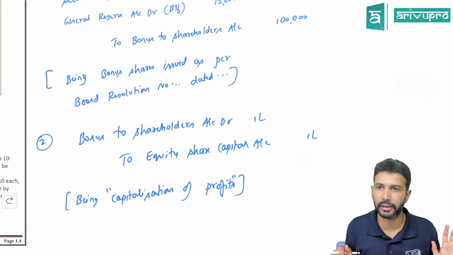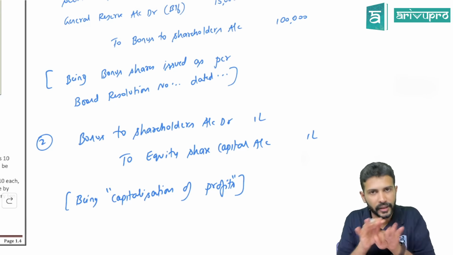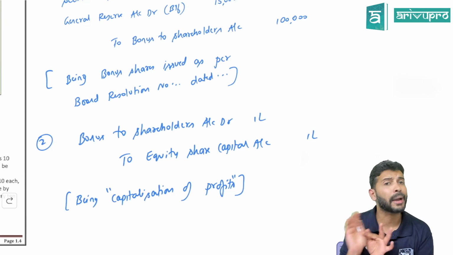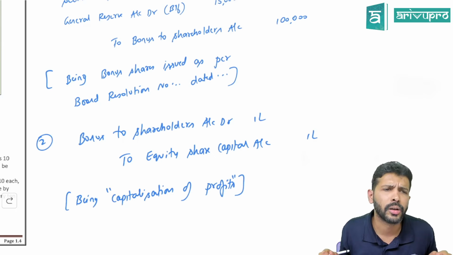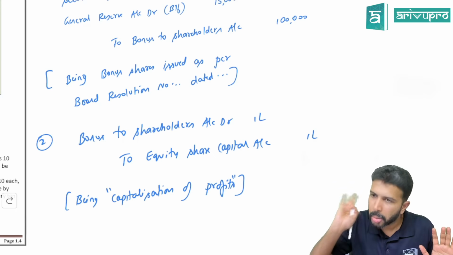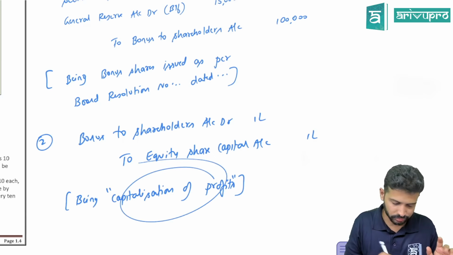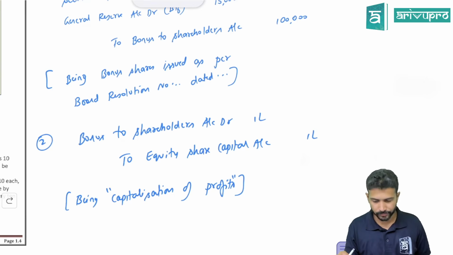Hence that particular name. So in your examination, if they say pass journal entry for capitalization of profits, indirectly what are they asking you? Pass journal entry for bonus shares. Because this is another name, that's all.